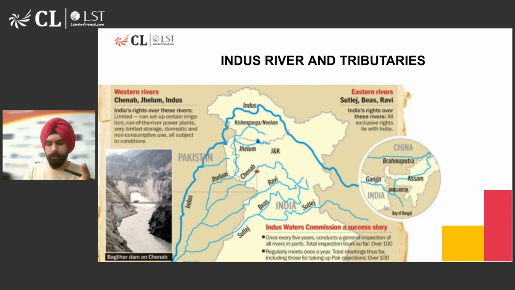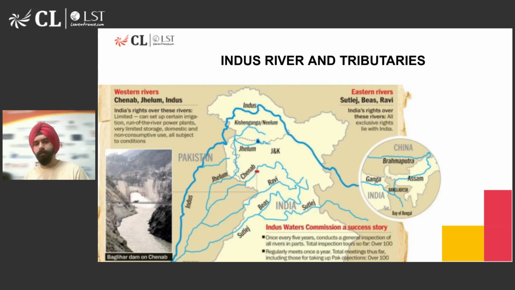But when we talk about the Satluj River in isolation, that again originates from Tibet, close to Mansarovar, from a place called Rakshastal, which is located in the Kailash Mansarovar region. And this also enters India through Himachal Pradesh, flows through Punjab, and then joins Pakistan through Chenab. So here you could track the flow of all of these rivers, and I told you about the origin of all of these rivers.